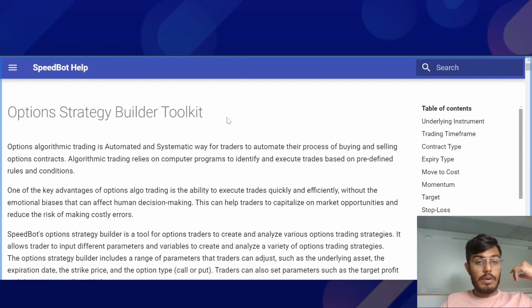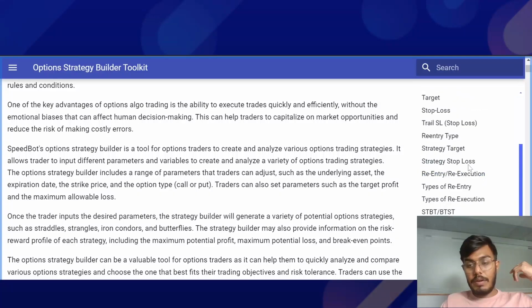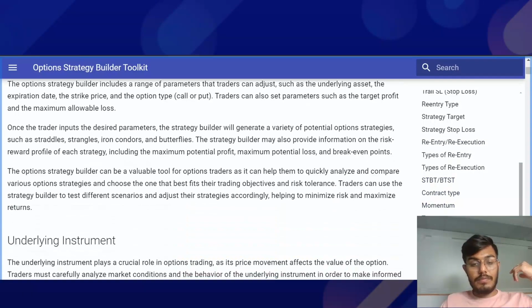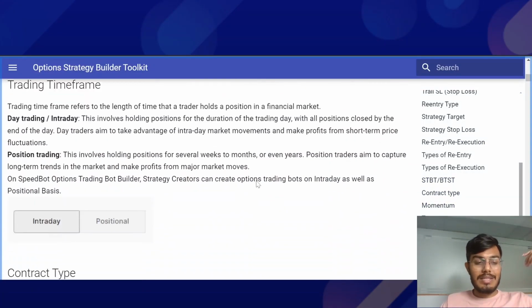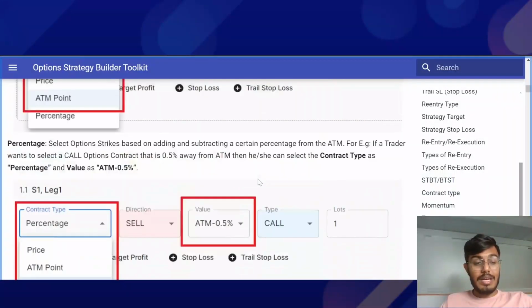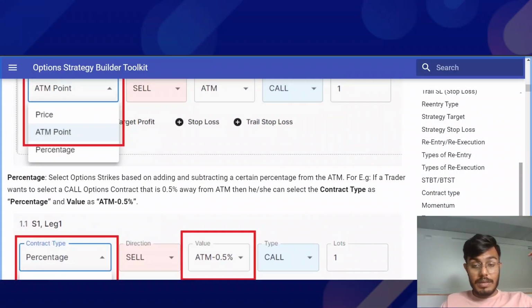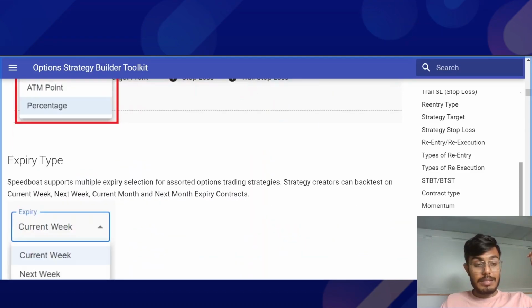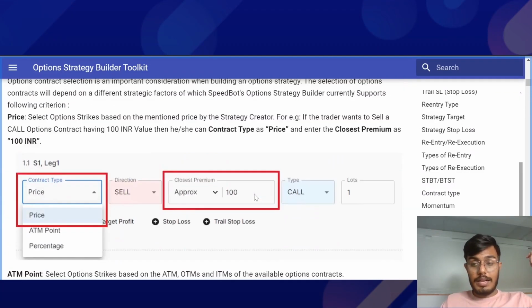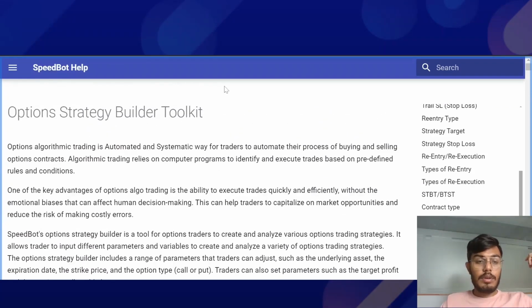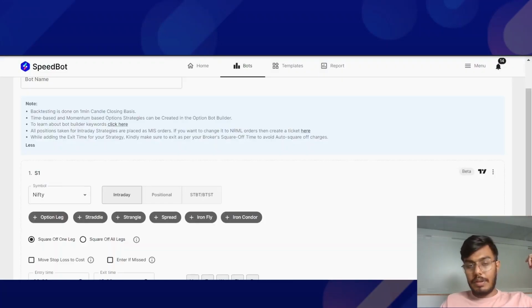Okay, so if you are able to see my screen, this is basically the help guide wherein you'll get all the things that you need in order to create your strategy, right? We have also got the examples as well. What exactly does this mean? So you can have this help guide page that you can use for your reference.